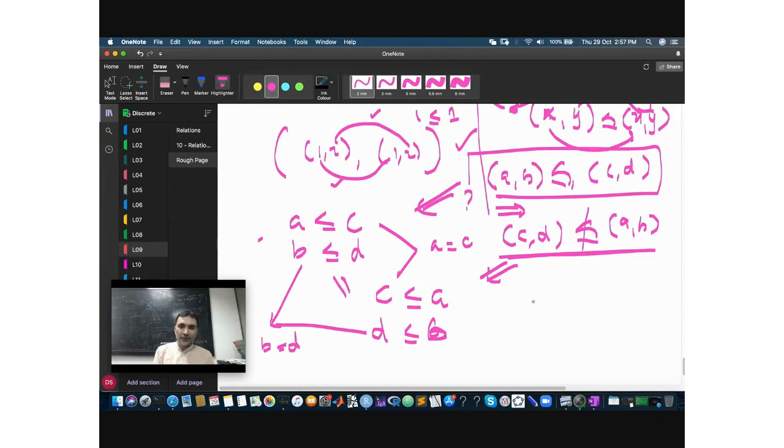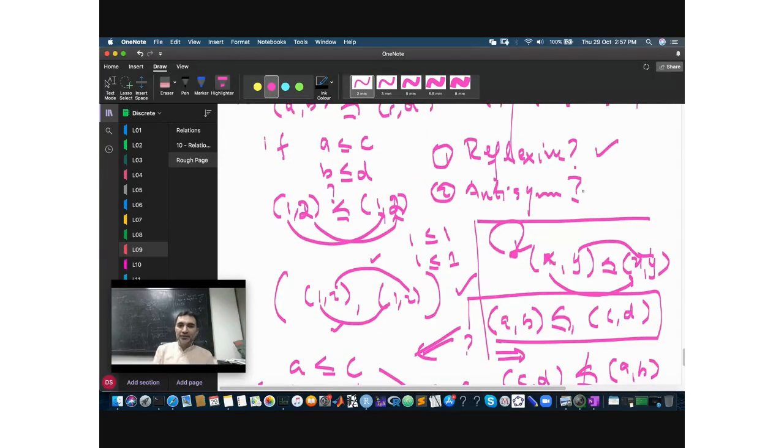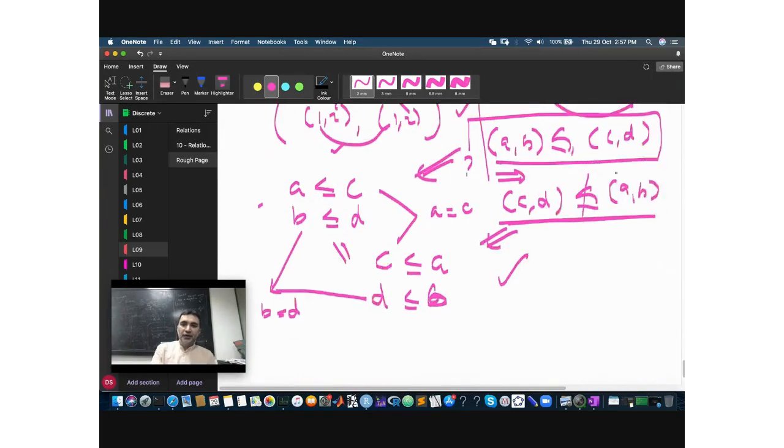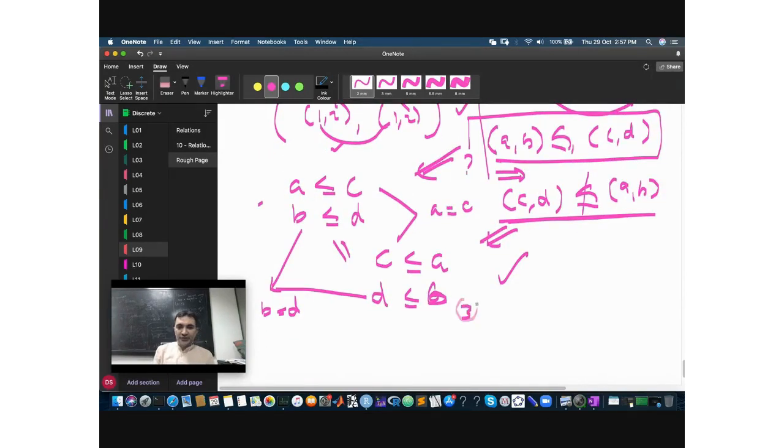Okay, and this completes the proof that this is actually antisymmetric. All right, and the third question is it anti-transitive? Oh, sorry, transitive. Yes sir, होगा transitive. Yeah, this is transitive as well. Okay, I'm leaving it for you guys to do.